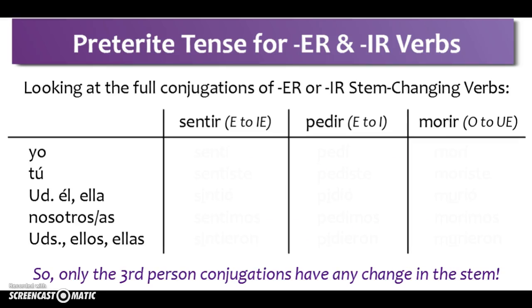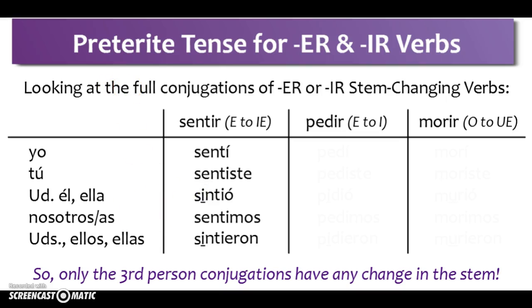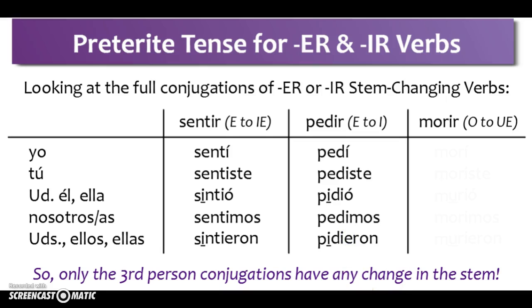So let's look at a full conjugation for all three of these different present tense stem changing verbs. Sentir, the E to IE verb. Yo sentí, tú sentiste, usted, él, and ella sintió, nosotros y nosotras sentimos, ustedes, ellos, and ellas sintieron. Pedir, an E to I verb.